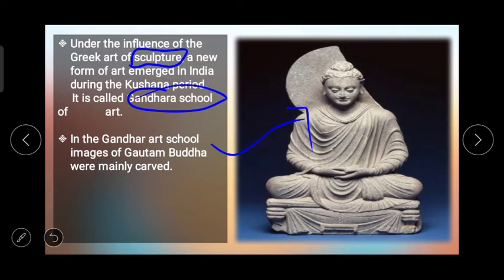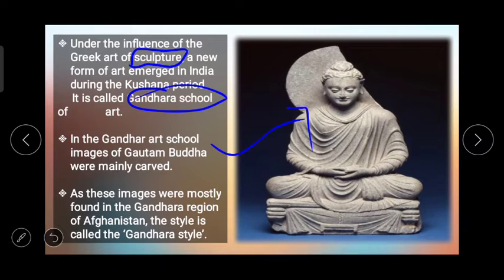Here you can see. और ये जो फॉर्म था वो बेसिक ग्रीक स्कल्पचर का फॉर्म था, उसका एक टाइप था. As these images were mostly found in the Gandhar region of Afghanistan. एक जगह है अफगानिस्तान में गांधार. The style is called Gandhar style. क्यों गांधार स्टाइल कहा जा रहा है इसे? Because Gandhar is the place and region in Afghanistan. उसके आजू बाजू में ये सारे इमेजेस जो है वो मिले, that is why it is called Gandhar style of art. On the screen you can see a statue of Gautam Buddha which is in Gandhar style.